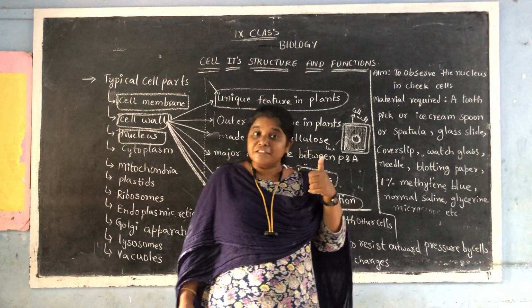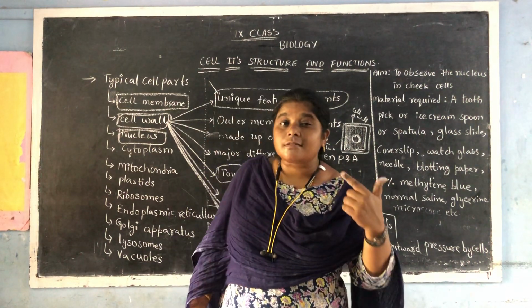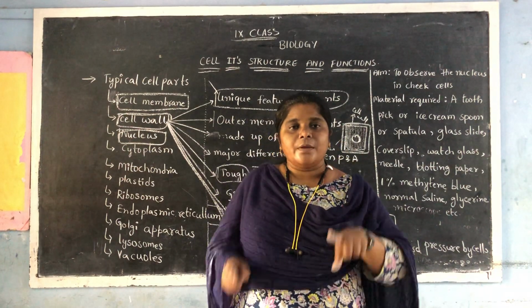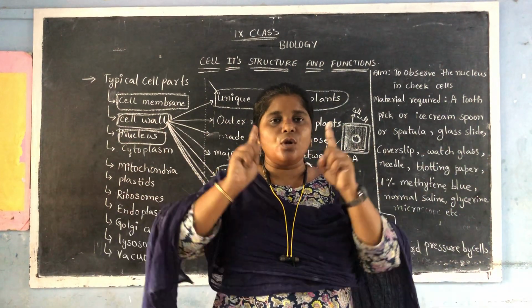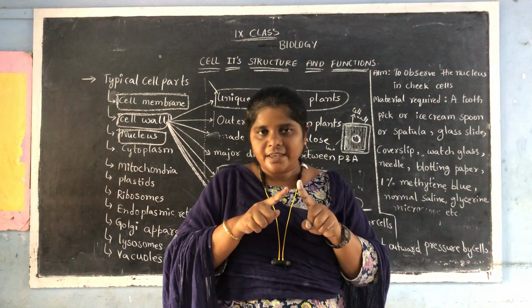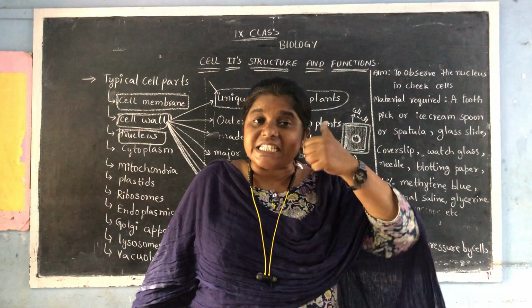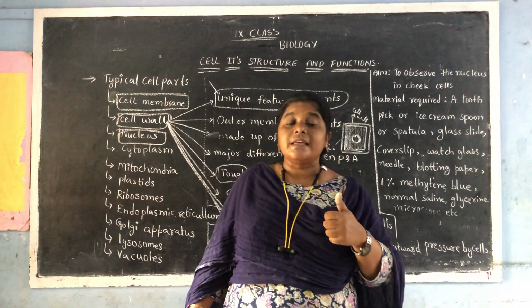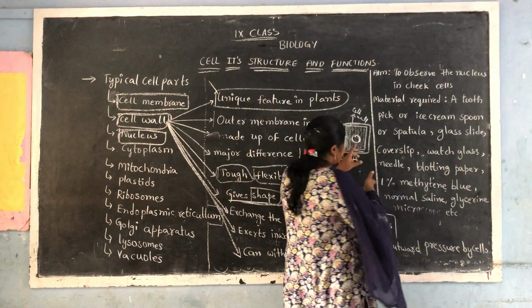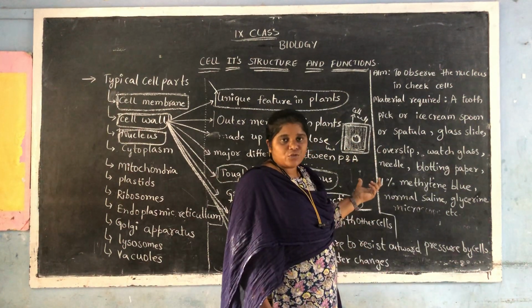It is called the master of the cell. It is called the manager of the cell. It is also called the leader of the cell because it has control over all the cell organelles. It controls the functions of each and every cell organelle in the cell. That is why it is termed the master of the cell or the manager of the cell.